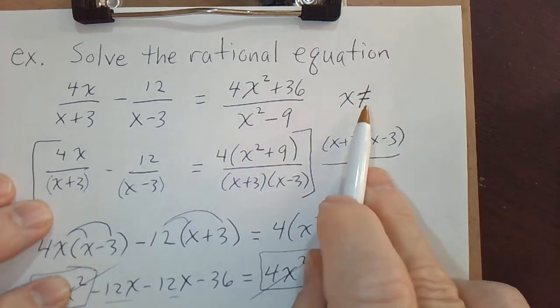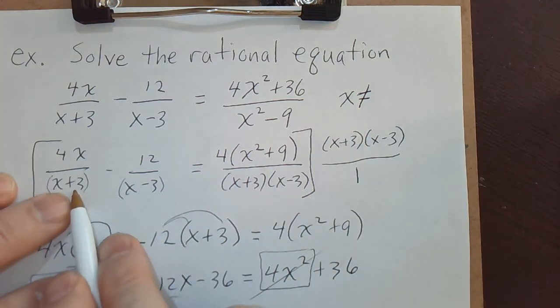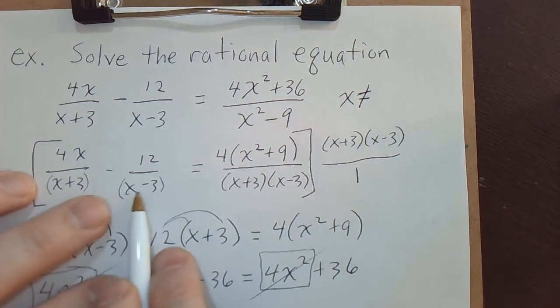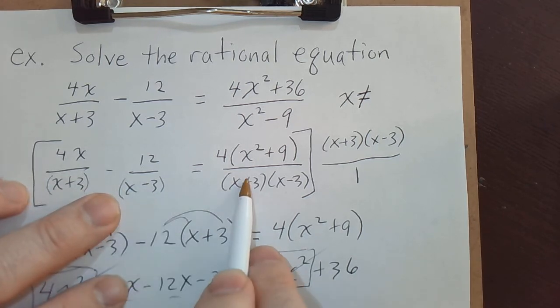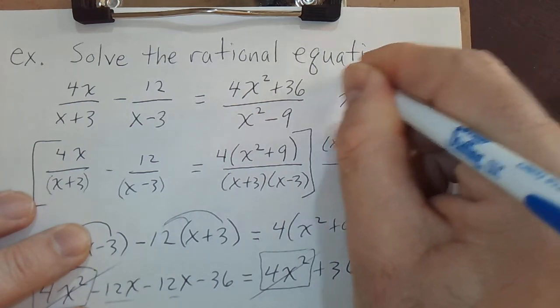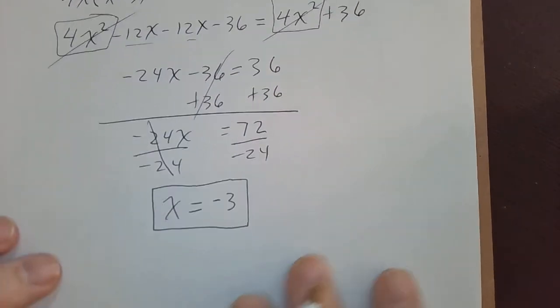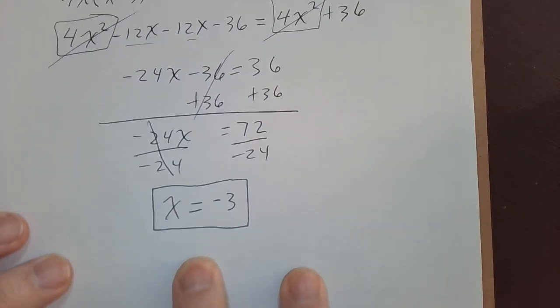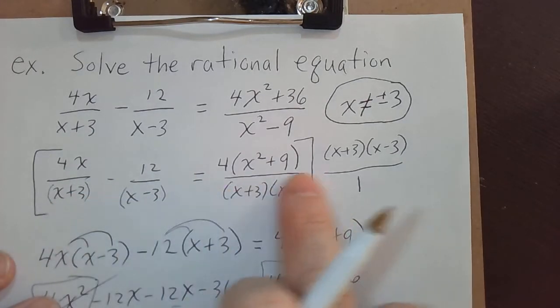So we could have stated early on that the solution is not going to be negative 3 or positive 3, because they would give us a 0 here or here, and here as well. So x cannot be plus or minus 3. This would have been our restriction, which we discovered by simply trying to plug this solution into the factored equation up here.